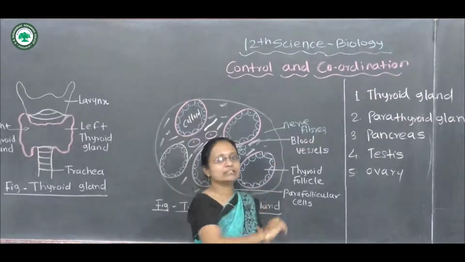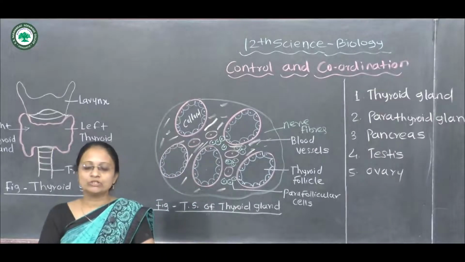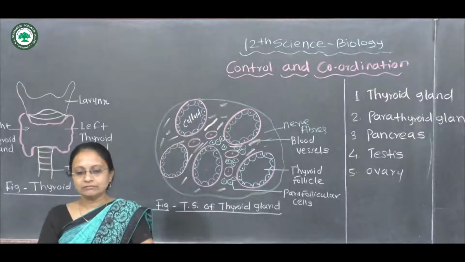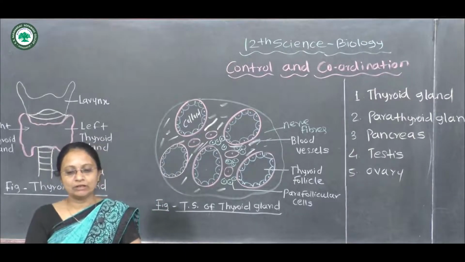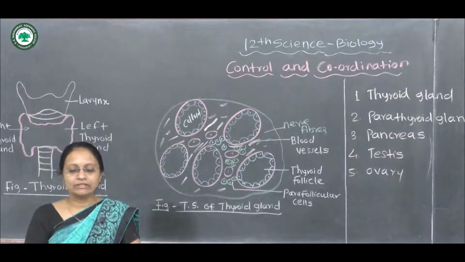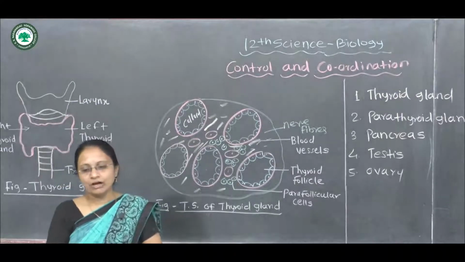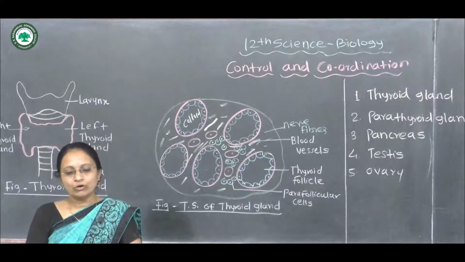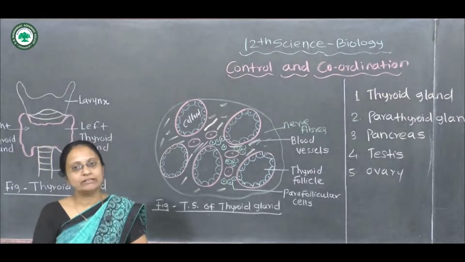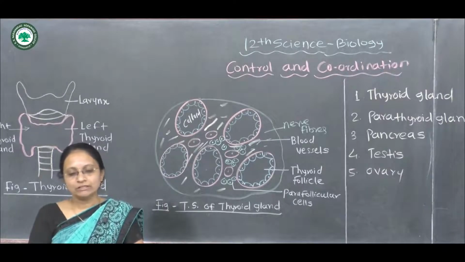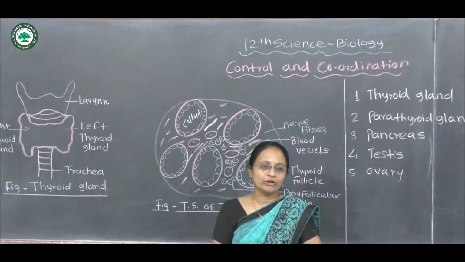Now the second one is the parathyroid gland. The parathyroid gland is situated on the posterior side of the thyroid gland. It has four parts, the superior and inferior parathyroid glands, arranged in a compact mass. The parathyroid gland secretes a hormone called parathormone, also known as Collip's hormone. The main role of the parathyroid gland is to maintain the calcium as well as the phosphate balance between the blood and the other body tissues.